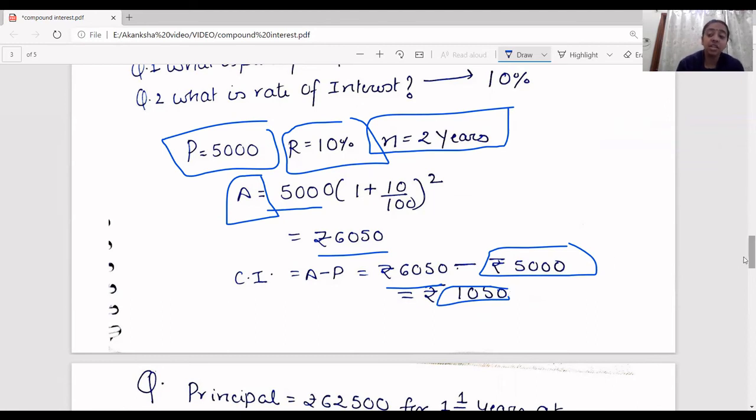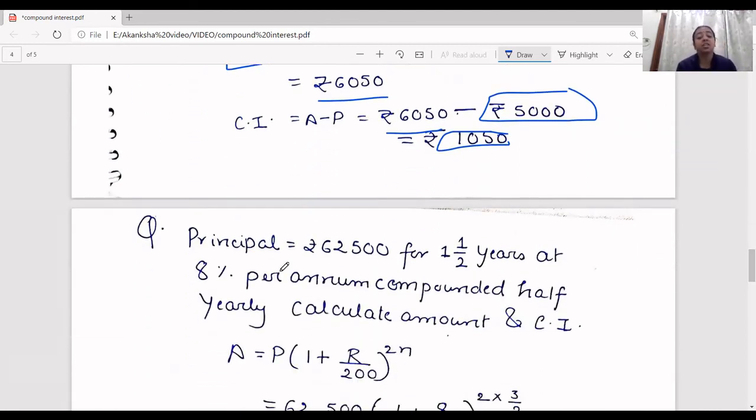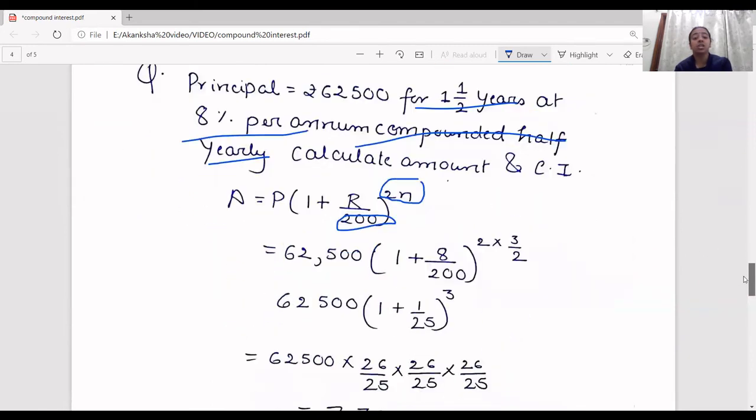Similarly, now jumping to the next question, the principal amount is given, the time duration is given, the rate percent is given, and it is written that the amount is compounded half yearly. Now, when the amount is compounded half yearly, we know that here we'll have 2n, and here we'll have 200 as the lower part. So let's see how we'll be solving it. The principal amount will be written here, 1 plus 8 upon 200, to the power 2 into 3 upon 2.